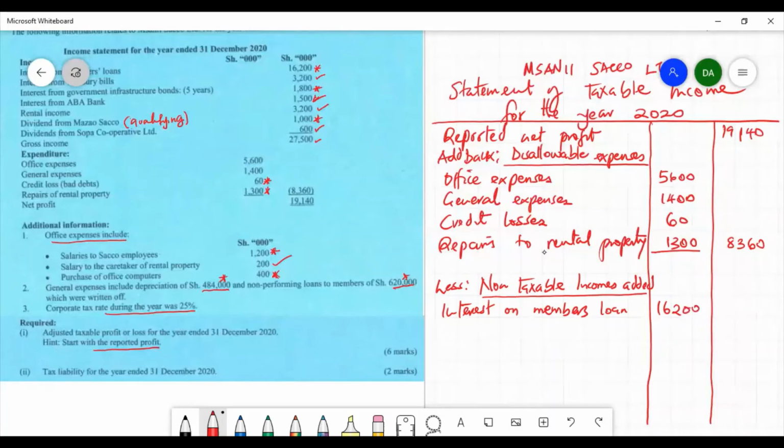That is followed by interest from government infrastructure bonds. The infrastructure bond has a maturity of 5 years, which is more than 3 years. In a case whereby the infrastructure bond has a maturity of more than 3 years, then the interest from such bond is exempted from taxation.